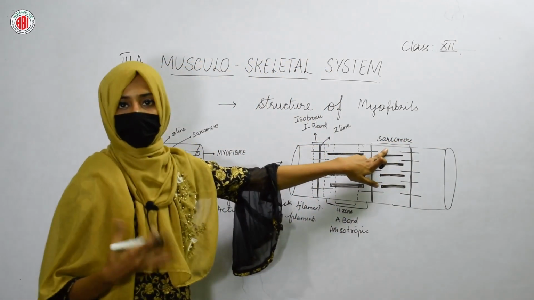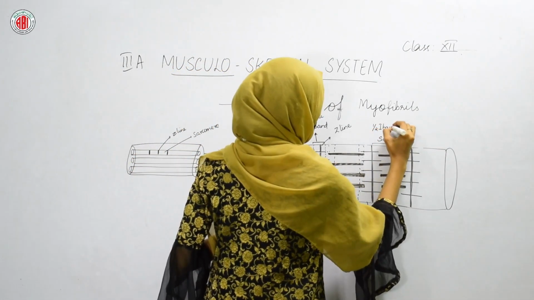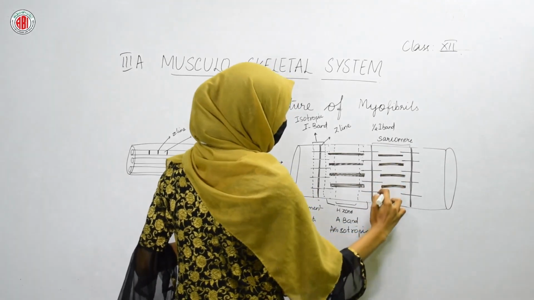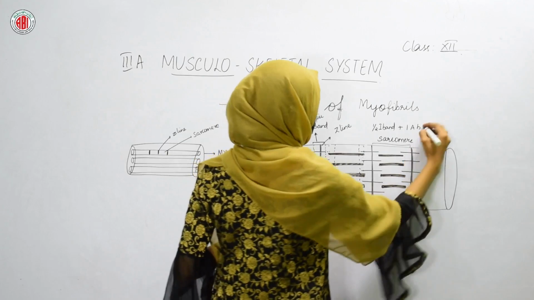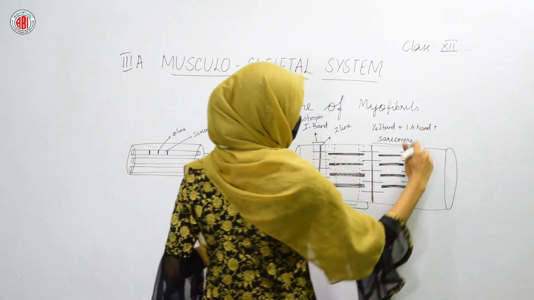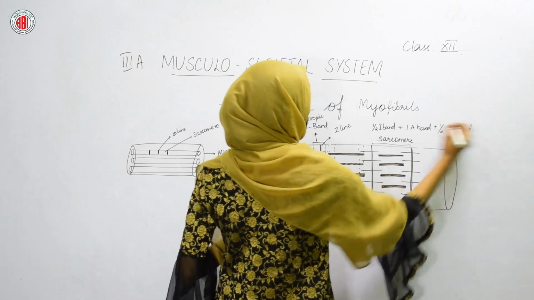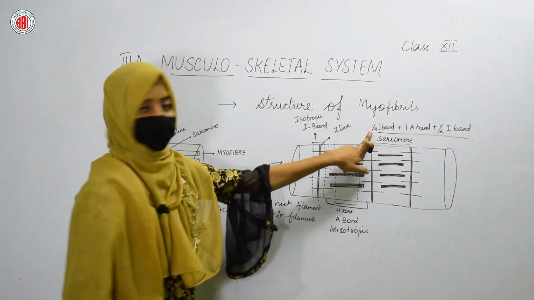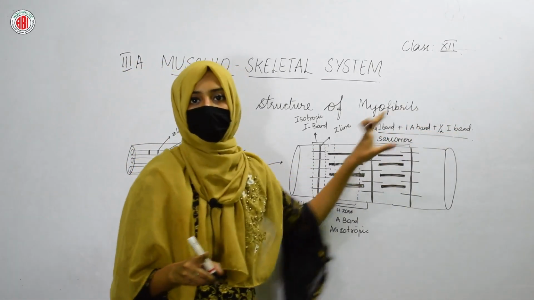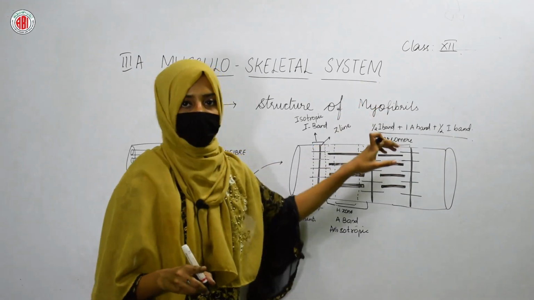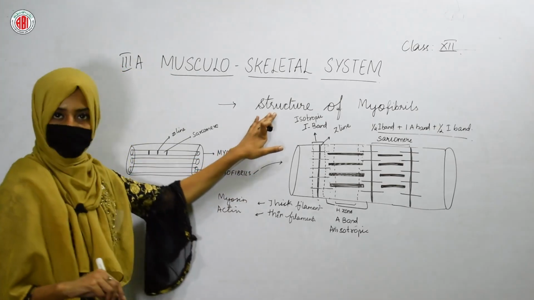In the sarcomere, you can see the presence of half I band, this part, plus one whole A band, plus again half I band. So the sarcomere means half I band, one A band plus half I band of the myofibril. This is about the structure of myofibrils.